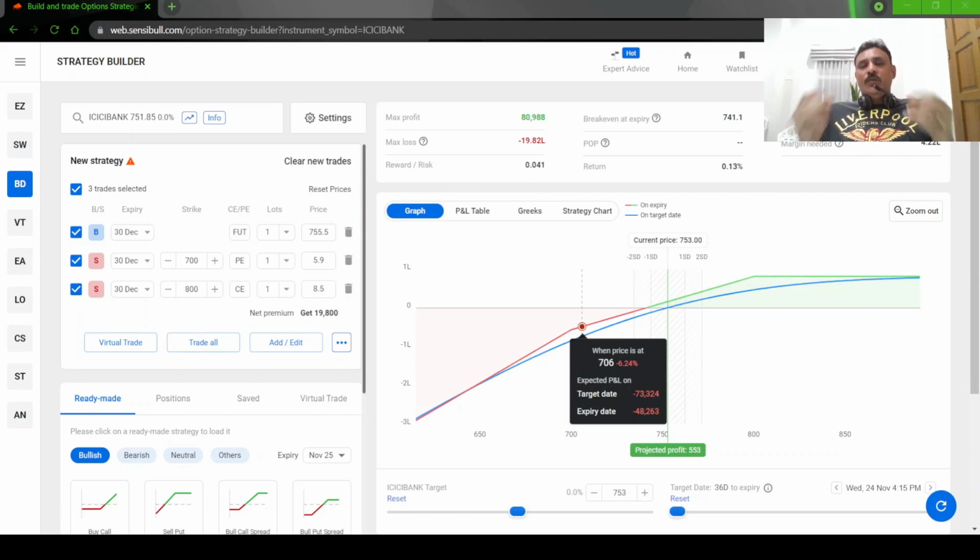The moment you have the stock in hand, you don't have to do the strangle. The strangle is basically for earning more premium. When you have the stock in your hand, you can simply do a covered call. You don't need the downside protection at all, or the downside risk at all. You can simply sell a covered call.